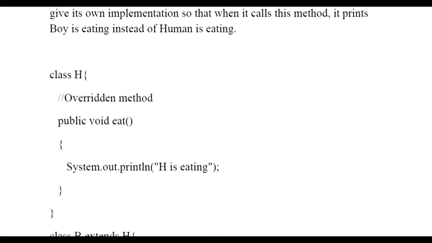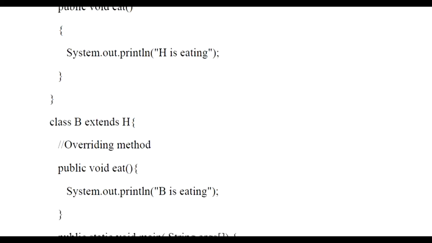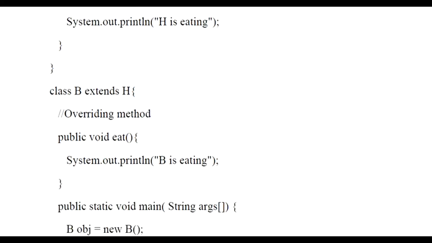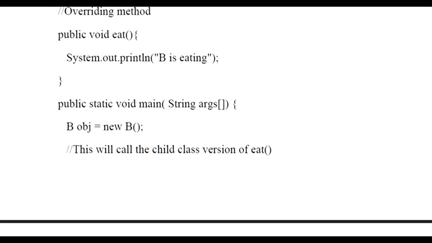Suppose I have declared a class over here as h, in which I have given a public void eat function, in which I am telling that h is eating. So basically I have written the print statement in the void eat function that h is eating. Then I have given a class b in which I have extended the parent class h, and in that also I have given a void eat function in which I am writing b is eating. So these are two different statements, but the function name that you can see over here is eat only. That is the similar function name.